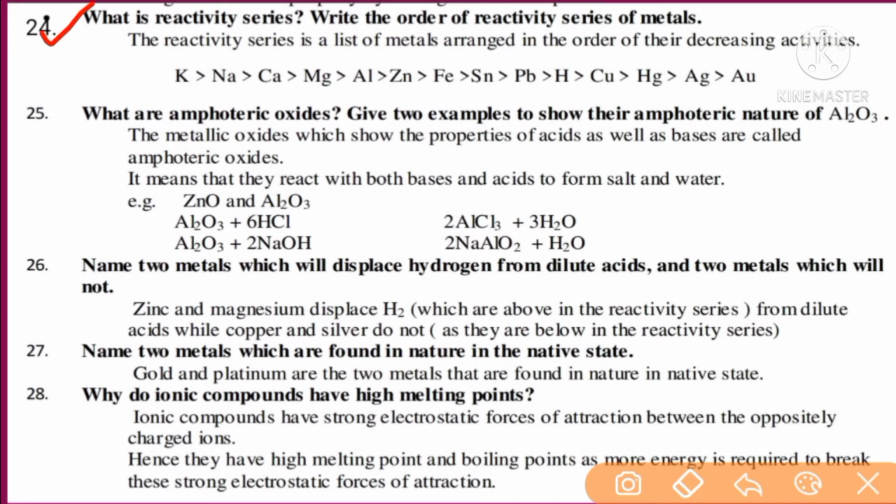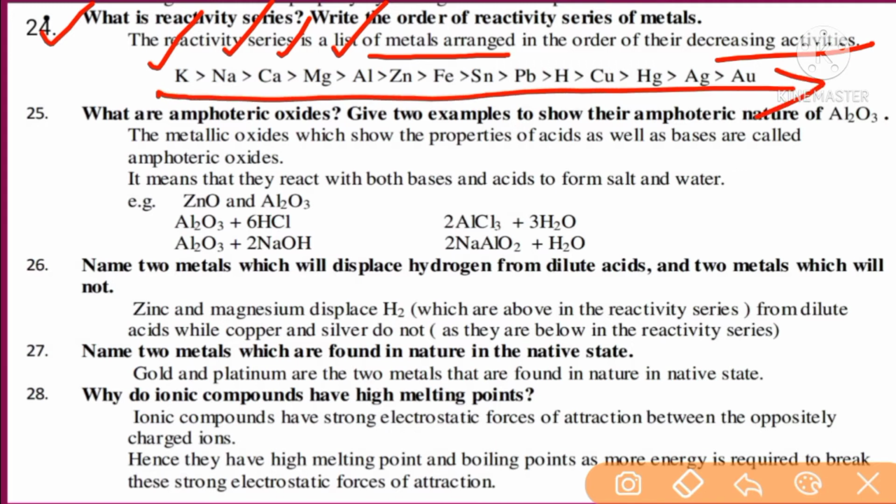Question number 24. What is the reactivity series? Write the order of reactivity series of metals. Here the reactivity series is a list of metals arranged in the order of their decreasing activity, students. Potassium, sodium, calcium, magnesium, aluminum, zinc, iron, tin, lead, hydrogen, copper, mercury, silver and last gold. It is the reactivity series from high to low, called decreasing order of reactivity of the metals.